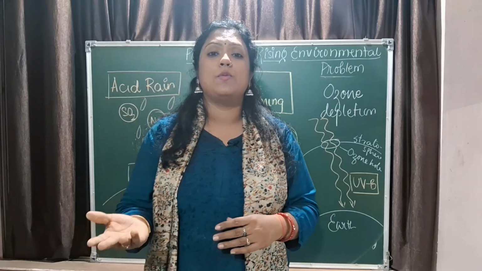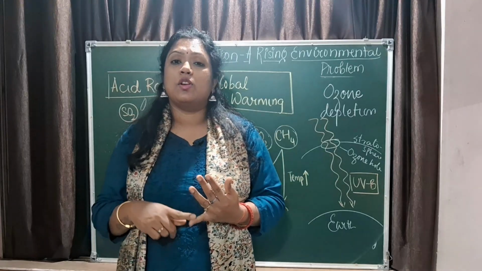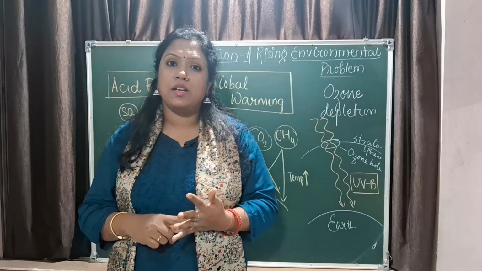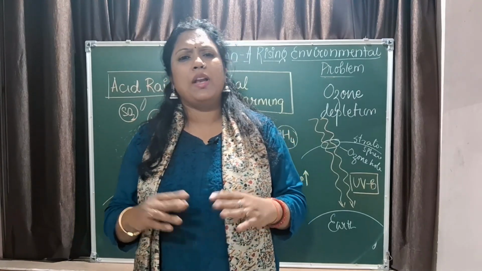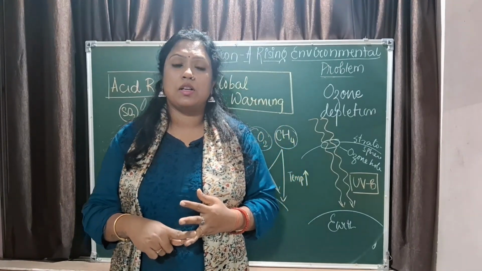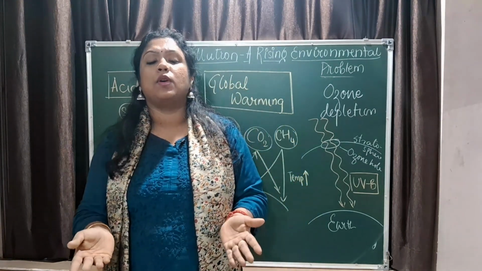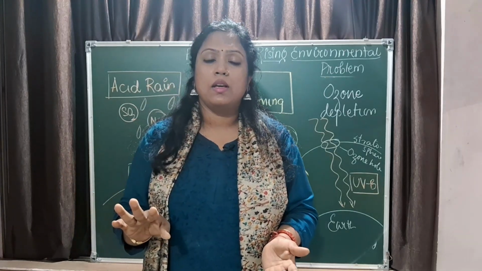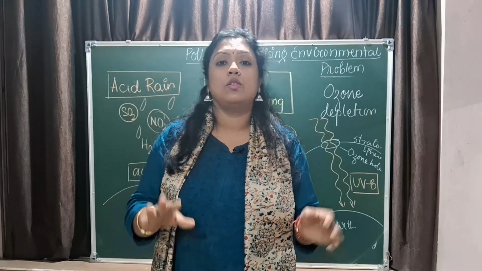There are many ways in which we can prevent pollution: use of unleaded petrol, use of CNG, reduction of plastic, garbage combustion, incinerators should be used, electrostatic precipitators can be used in the chimneys, and there are many more. The sewage from the industry should be treated first and then discharged. The water from the industries first should be cooled and then discharged into the water bodies, keeping a check that there is no harmful substance present in it, right? So we can control pollution, and it is now the need to control pollution.